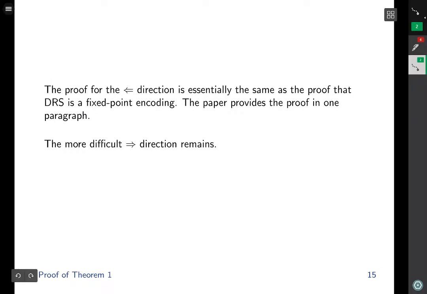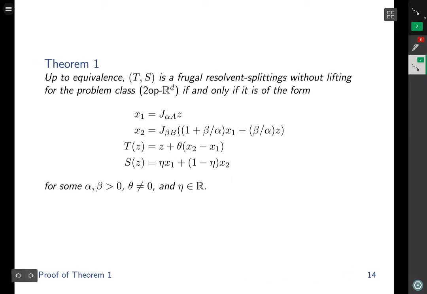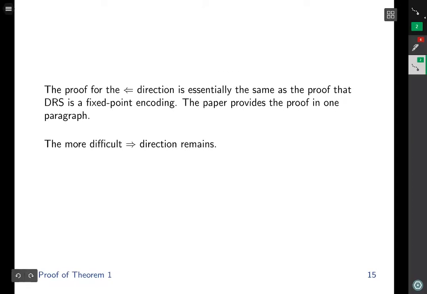The proof in the backward direction is essentially the same as the proof that DRS is a fixed point encoding. The backward direction asserts that this splitting is indeed a fixed point encoding, and that is the easier direction. It follows from standard mundane calculations, and the paper provides the proof in one paragraph. The main contribution of this theorem and the more difficult direction is the forward direction.